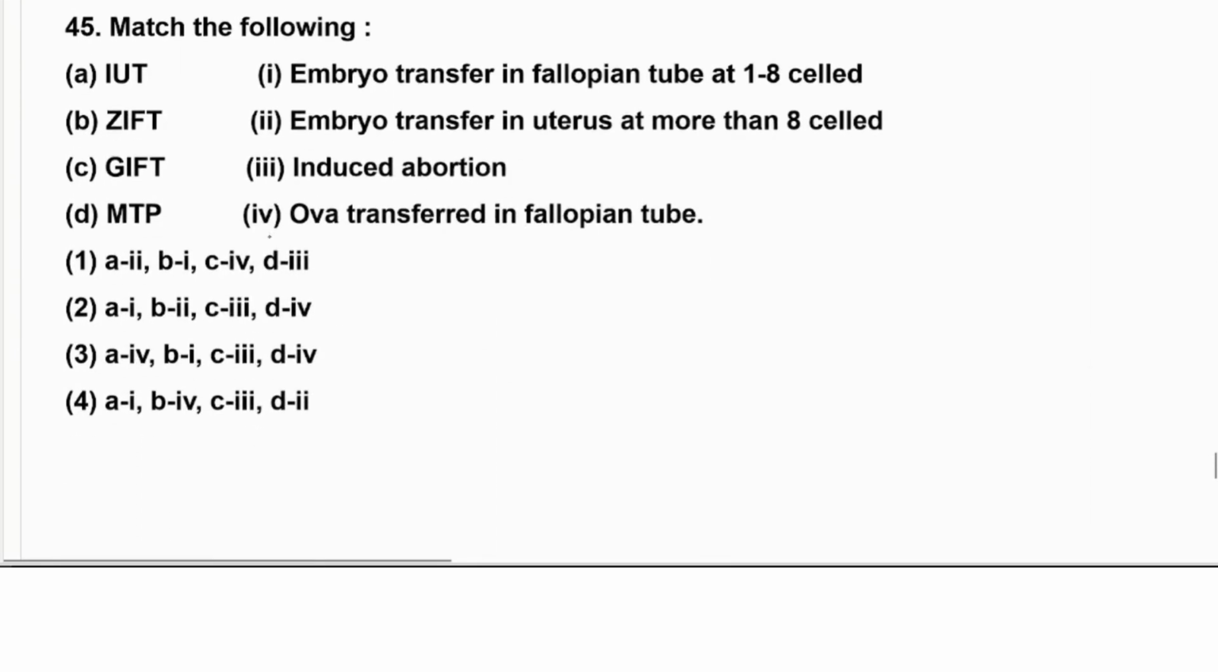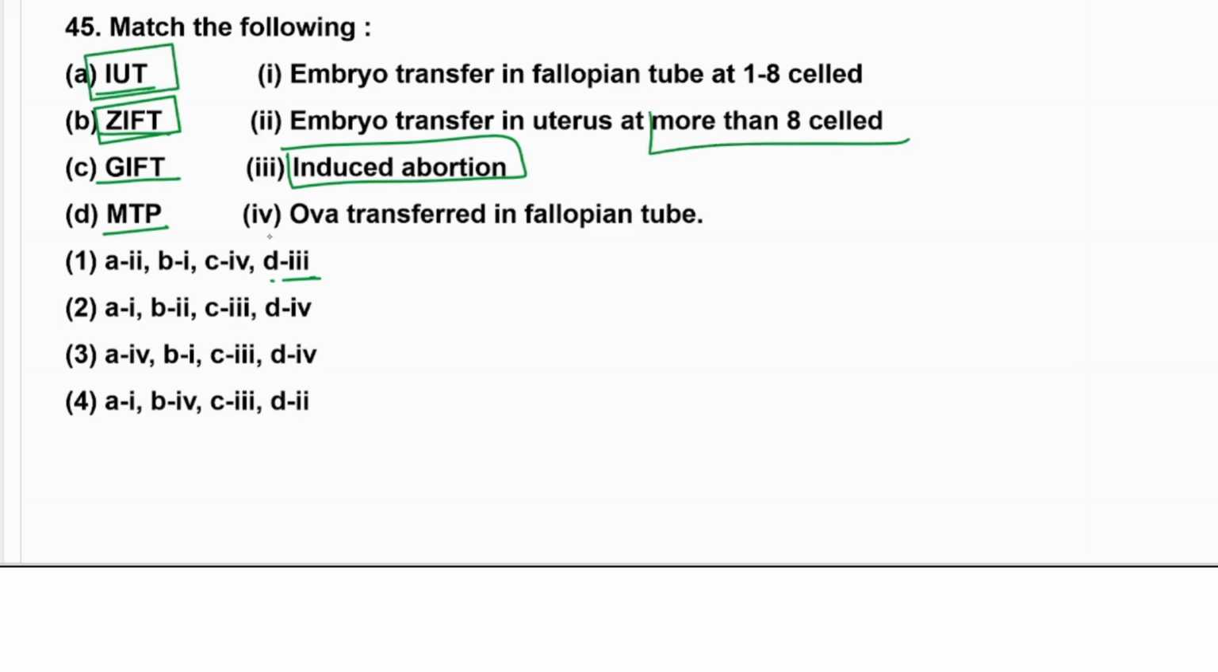Then question number 45. Here IUT, intrauterine transfer, ZIFT, zygote intrafallopian transfer, GIFT, gamete intrafallopian transfer, and medical termination of pregnancy. So here it would be induced abortion. Okay, so D3 given here only. And A is what, zygote intrafallopian transfer and intrauterine transfer. Intrauterine transfer means more than 8 division, and ZIFT means up to 8 division. So B1 and C2, sorry, A2. Okay, so A2 given here.